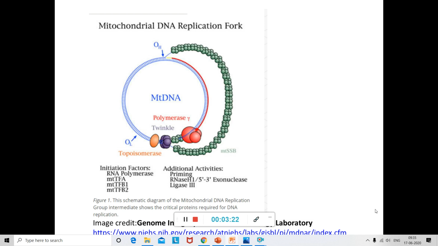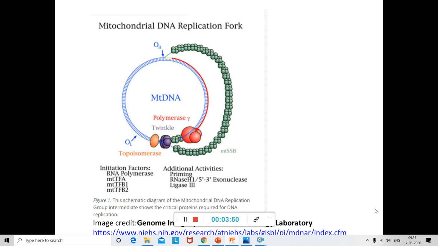In the case of eukaryotic mitochondrial DNA, the helicase is called Twinkle here, and the polymerase we have here is polymerase gamma, because in bacteria it's not polymerase gamma, it is DNA polymerase 3 that we have. So once the nick has been formed, the polymerase gamma will bind onto the OH end.